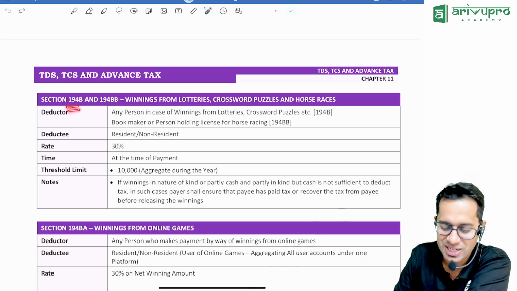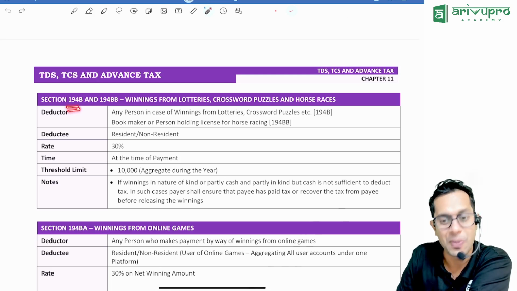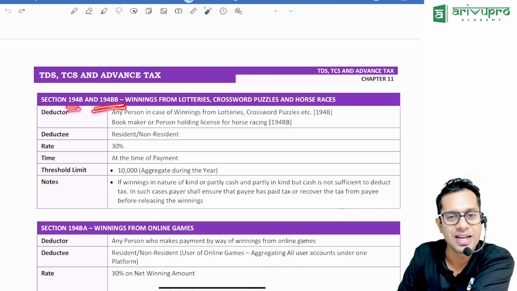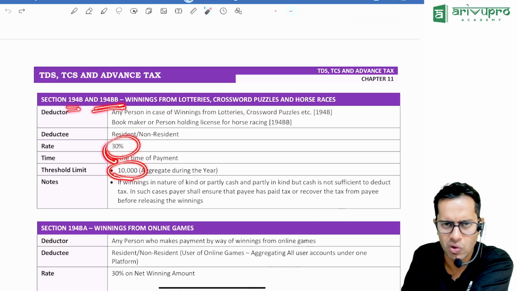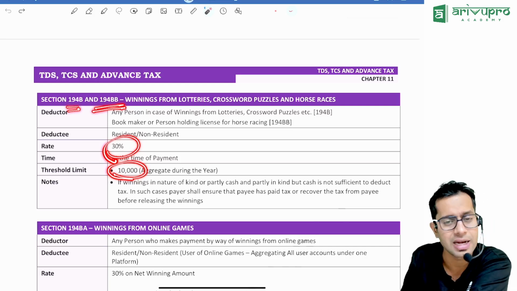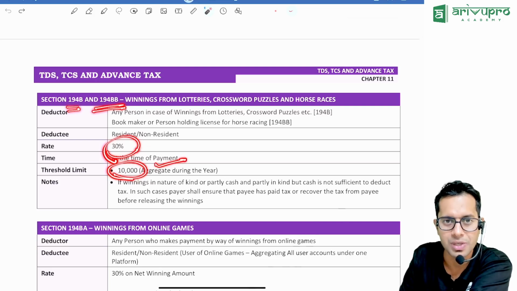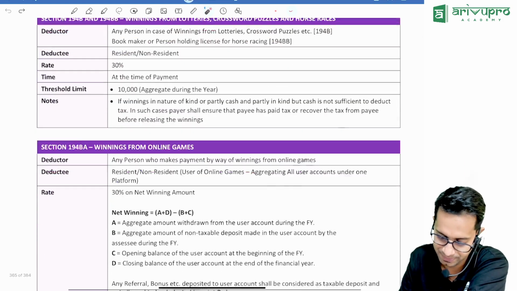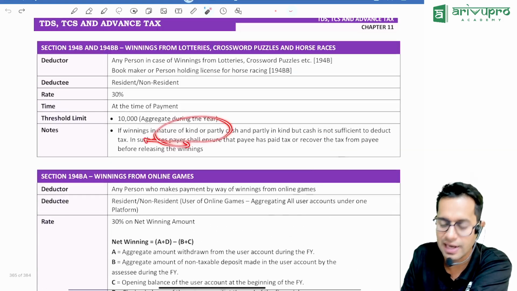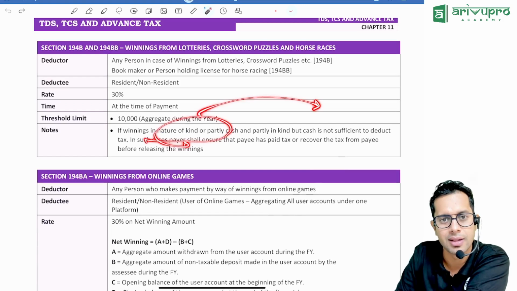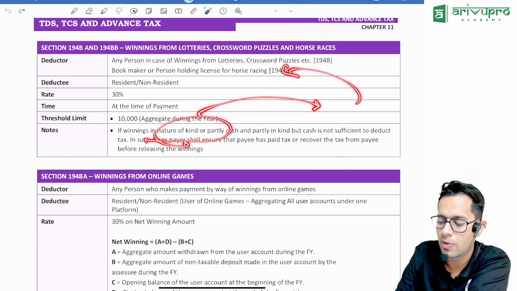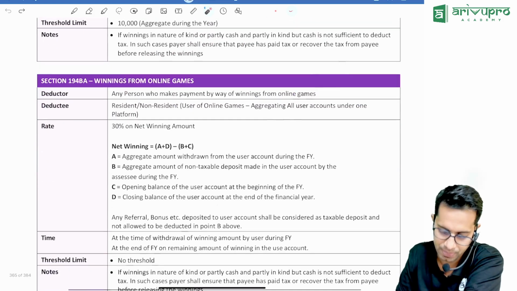Now, section 194BB, section 194BBA. When you are winning any lottery or crossword puzzles, or you are going to any TV shows or horse race, you are betting, etc. If you are winning more than 10,000 rupees, the person who is paying the money to you will deduct TDS at 30% flat. Sir, what if winnings are in kind? Then the winning will be given to you only if you deposit the TDS amount.